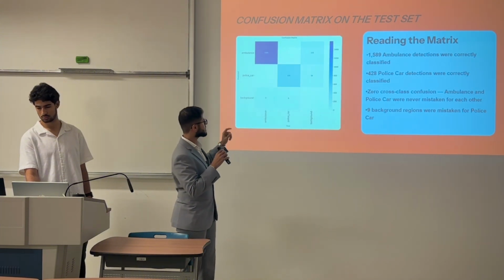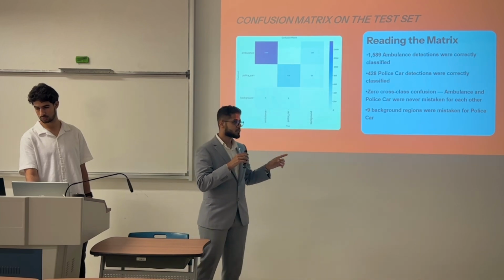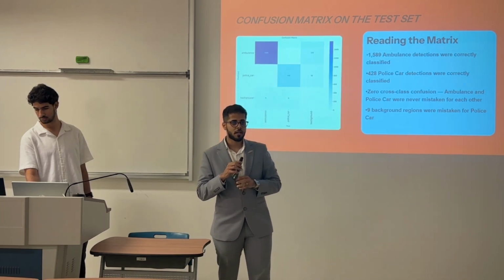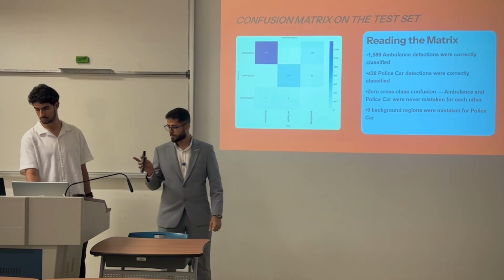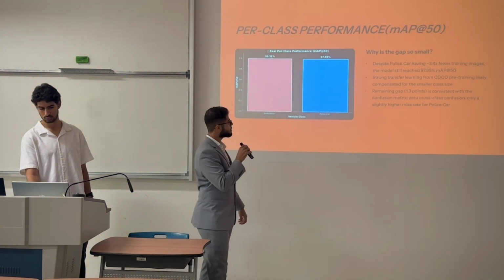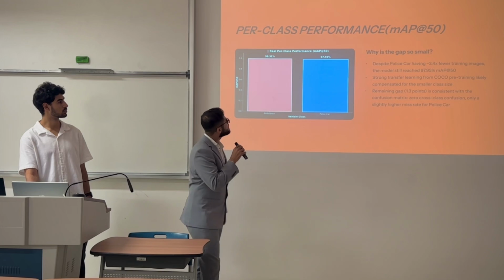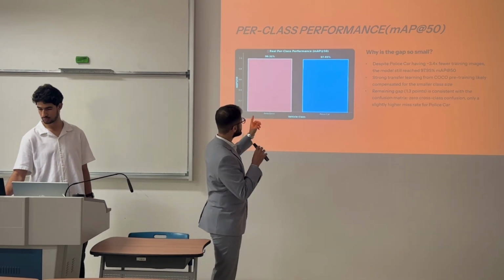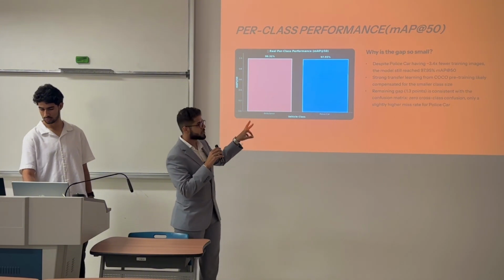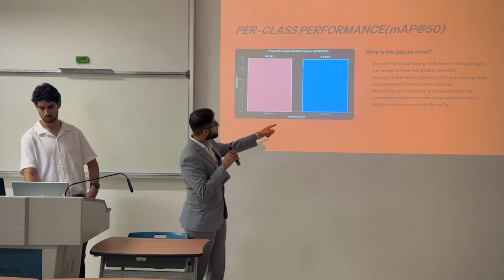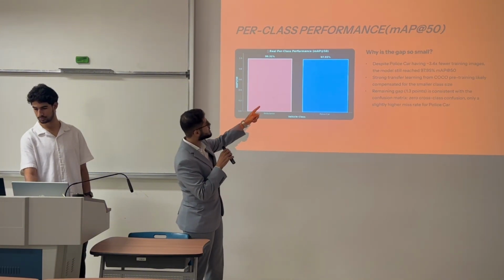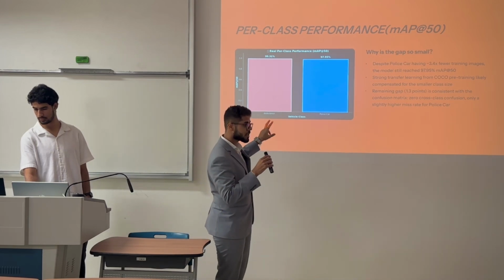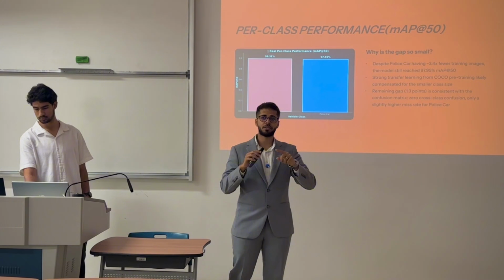The point is we have just 9 background detections which were detected as police car, and it wasn't actually a police car. And here we have per-class performance, which is mAP50. So we will see here the performance for both classes. If we focus on police car, we have 97.95%, and the gap between these two classes is only 1.3.